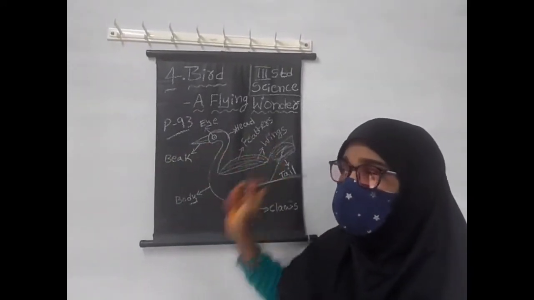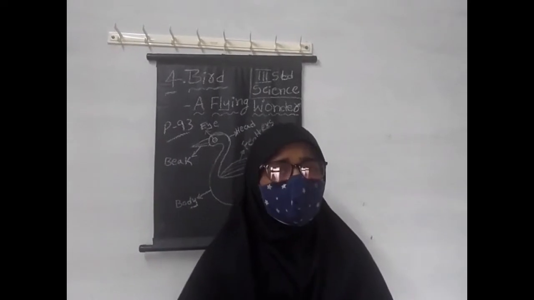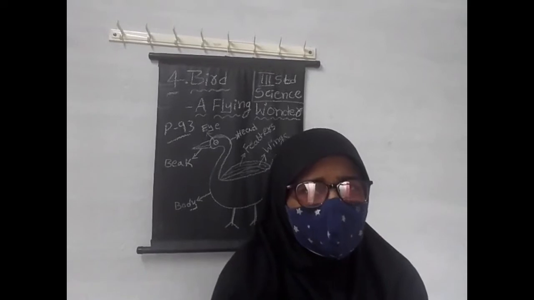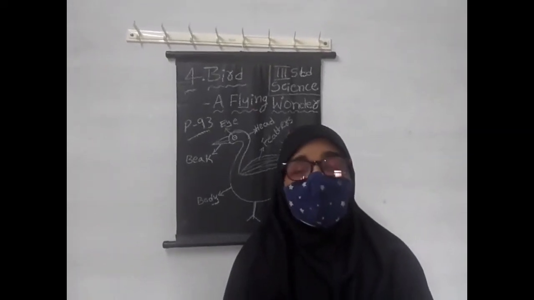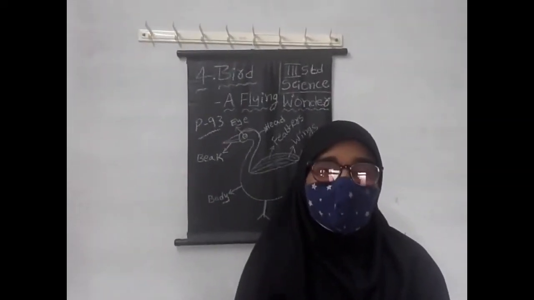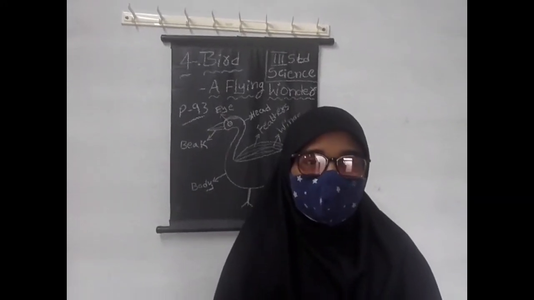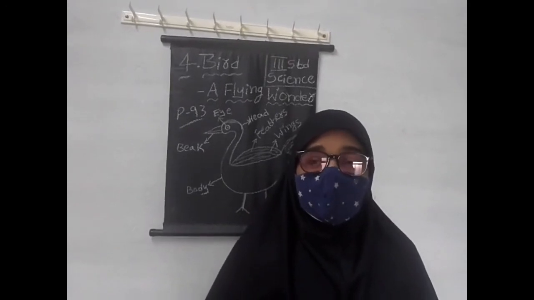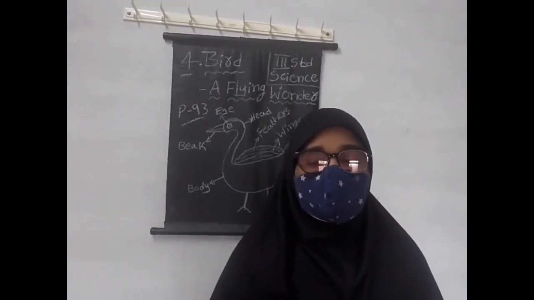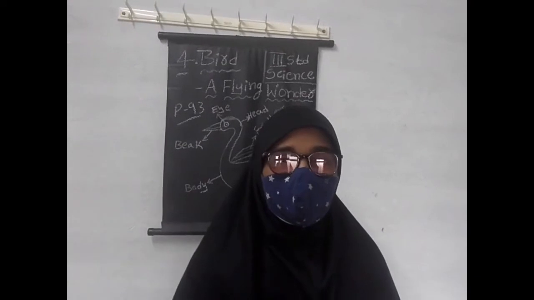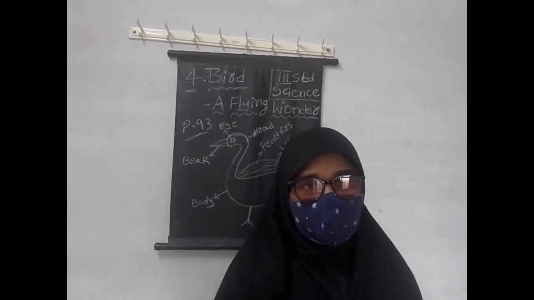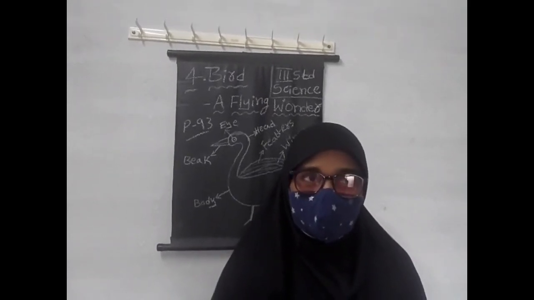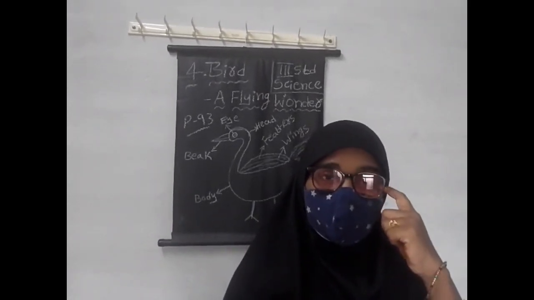Bird, a flying wonder. Have you observed any bird in your surroundings? Yes. All of you have observed at least one bird, at least a hen. Have you seen the difference between the hen, parrot, pigeon, duck, etc.? Yes, there are some differences.